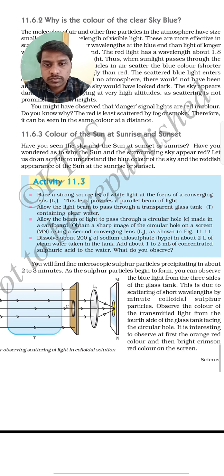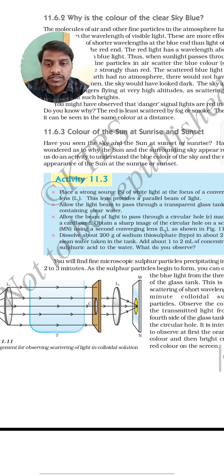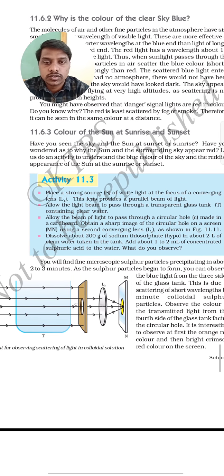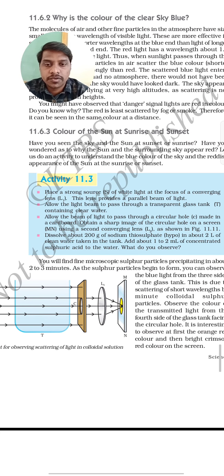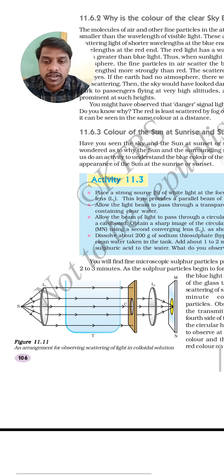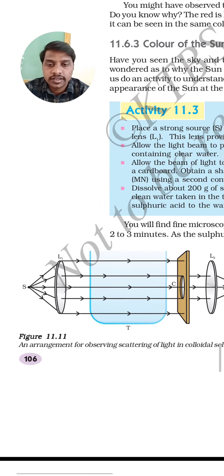They have given one activity for the blue color of the sky and the reddish appearance of the sky at sunset and sunrise. Place a strong source of white light at the focus of a converging lens, or convex lens. This lens provides a parallel beam of light. See here, S is the source of light, which passes through the converging lens, so the parallel beam of light passes through the solution.